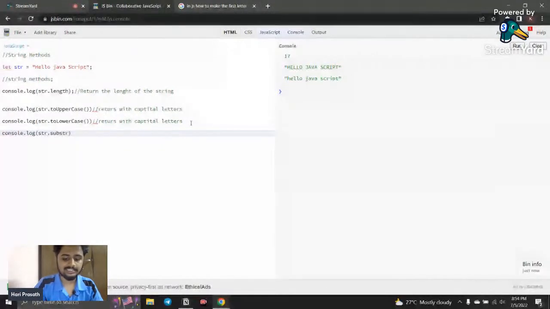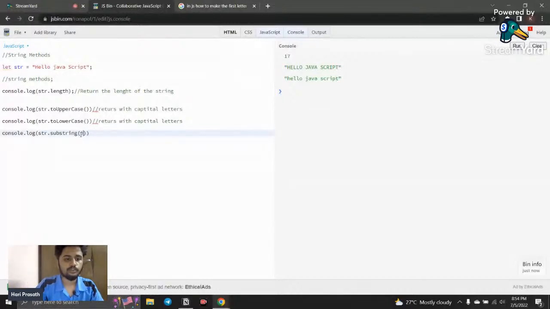So what does substring do? What it does is slice out. So what does slicing mean? It means cutting out. For example, consider this is a sequence of characters. Now I want to cut this hello only. From this sequence of characters, I need to cut the hello only. So how can I do that? You can do it by using the indexes.